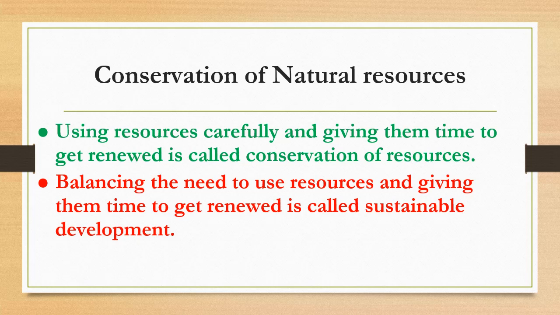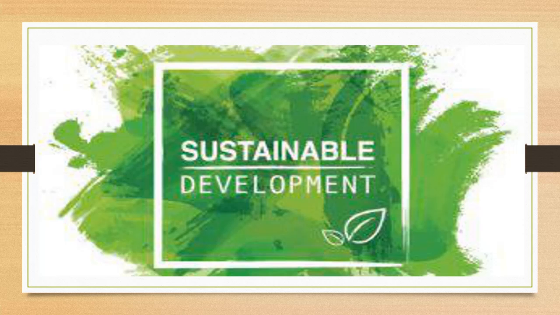Balancing the need of resources and giving them time to get renewed for the next generation, that process is known as conservation of natural resources. I think you understand what conservation is. Conservation means preservation.